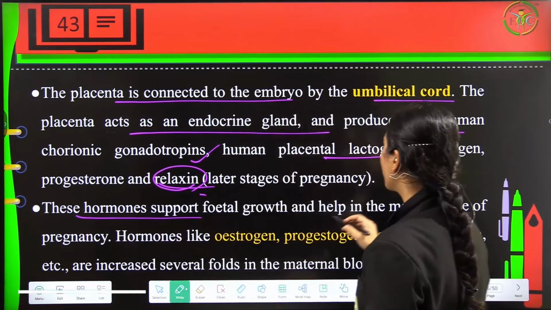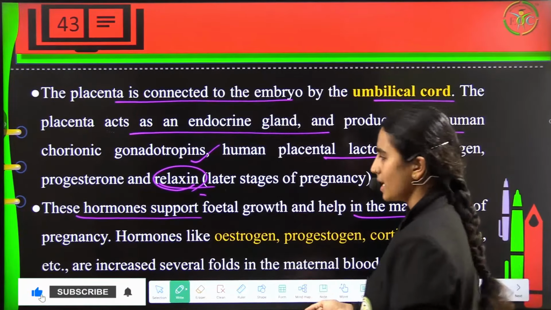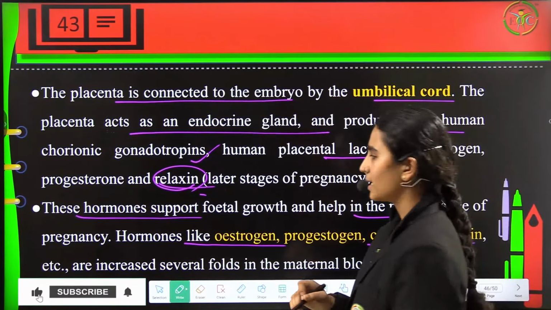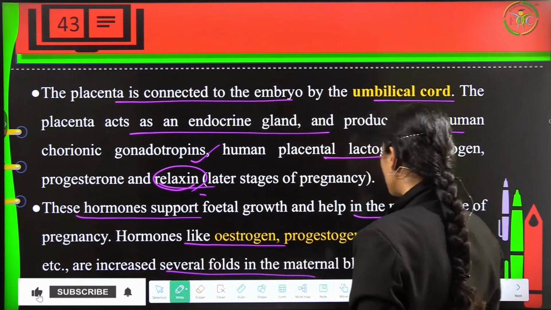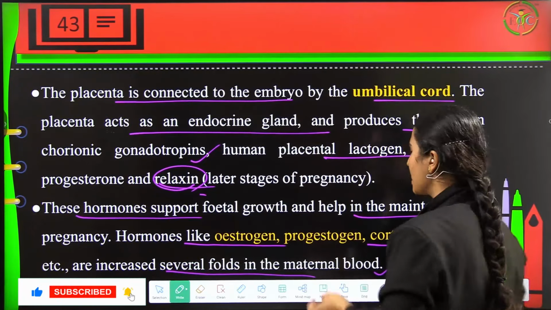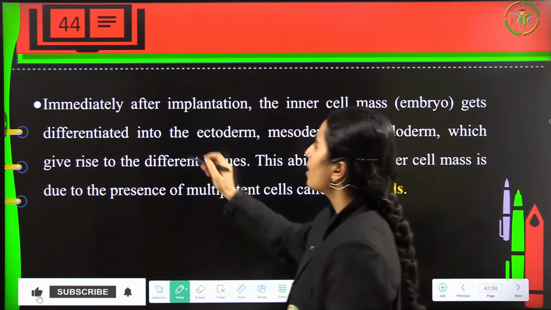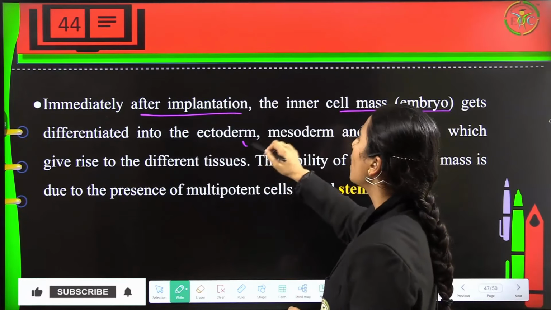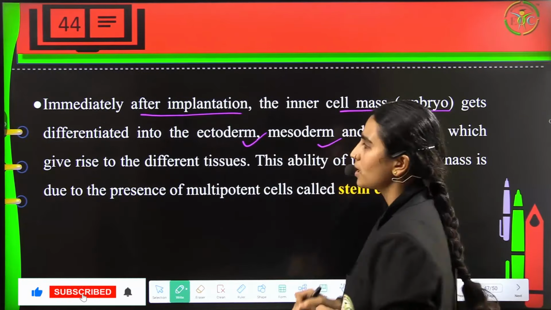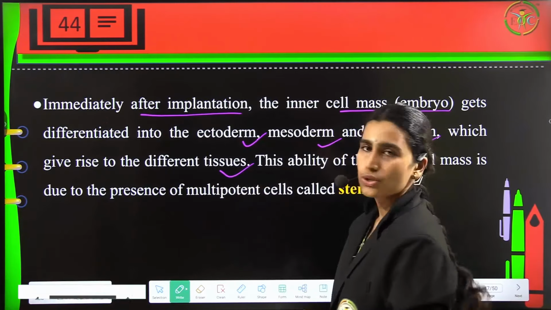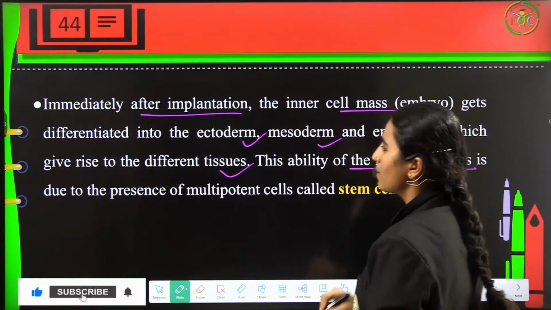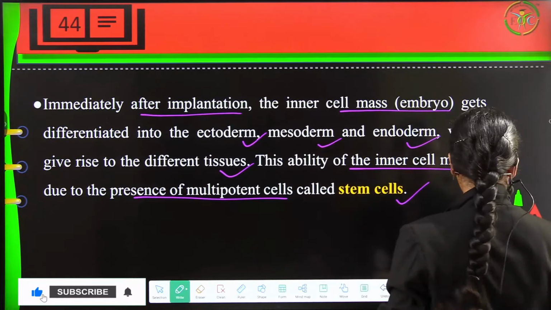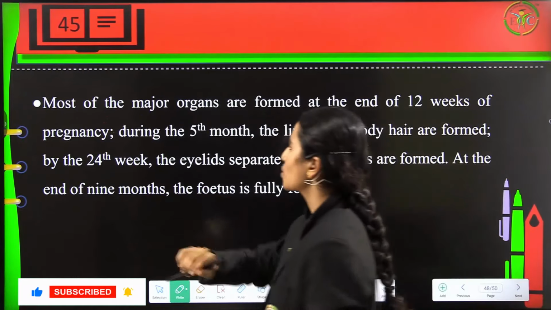So these hormones will support fetal growth and help in maintenance of a healthy pregnancy, as I told you, and hormones like estrogen, progesterone, cortisol and prolactin are increased several fold at the time of pregnancy in the maternal blood. Now immediately after implantation, the inner cell mass, which is the embryo, will get differentiated into ectoderm, mesoderm and endoderm, which will give rise to different tissues again. This ability of the inner cell mass is due to the presence of multipotent cells called stem cells.